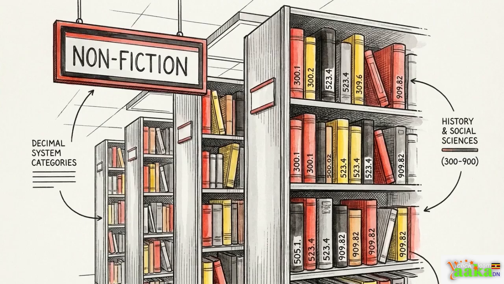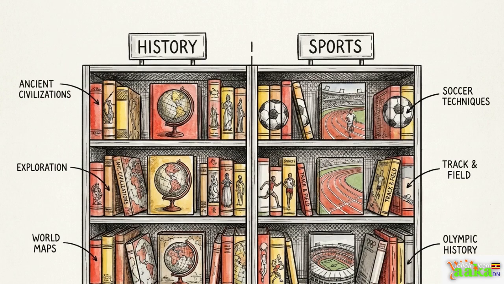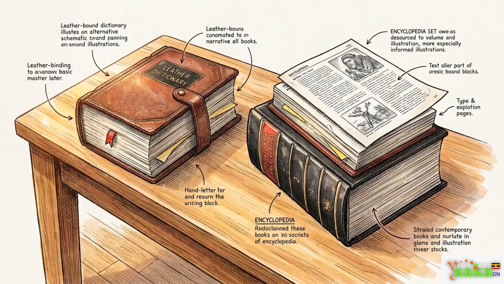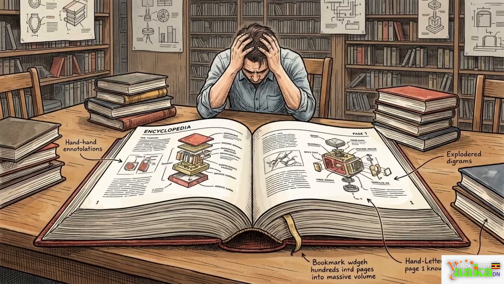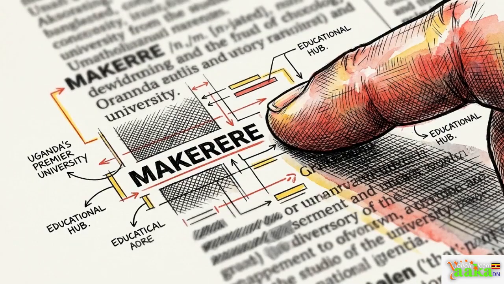If you need facts, you move to the nonfiction section. Here, books are grouped by their subject. If you want to know about history or sports, all the relevant books are kept together in one spot. For quick answers, we use reference materials like dictionaries and encyclopedias. These aren't meant to be read like a storybook from start to finish. Instead, you use them to look up one specific fact or the meaning of a single word.